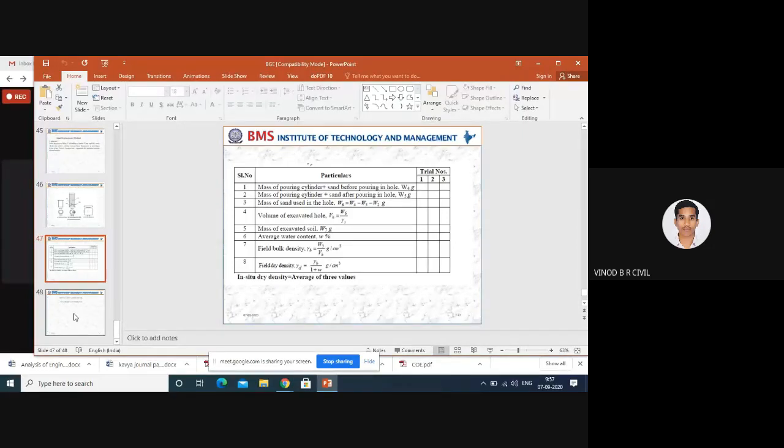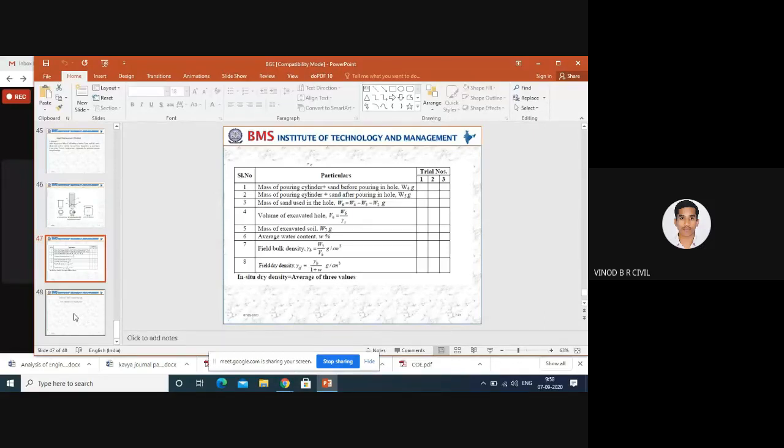Afterwards, what are the materials? The coarse grain soil is excavated. Take down the coarse grain soil material and with the help of the moisture content cup, fill the soil sample. Take down the number of the cup, whether the cup number is 1, 2, 3, 4. Give the number to the cup. Take down the empty weight of the cup and insert a small amount of coarse grain soil into the cup. Again take down the weight and insert it in the oven for 24 hours at 105 degree temperature.